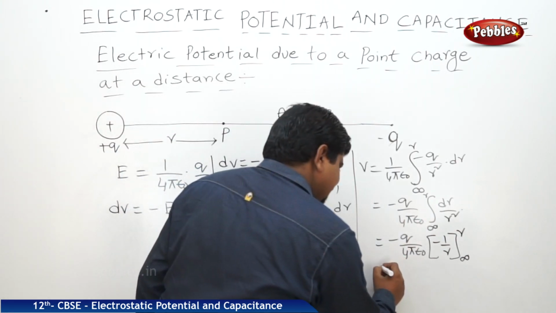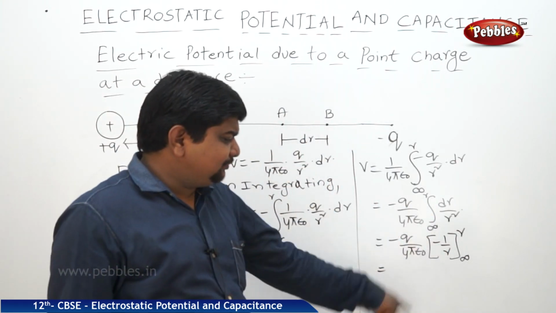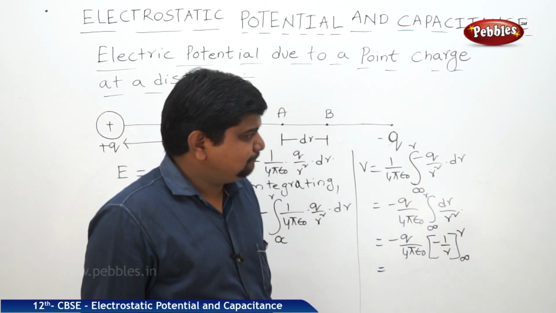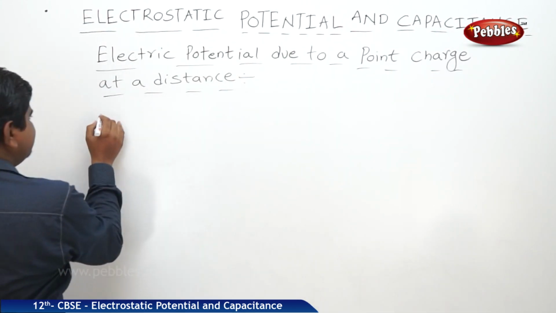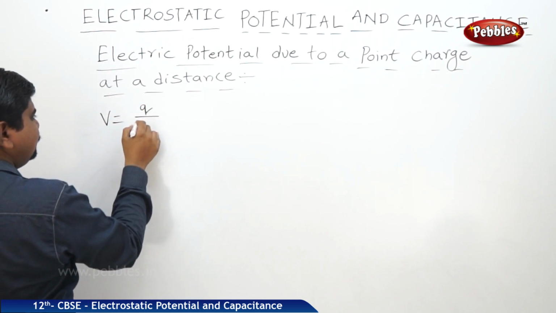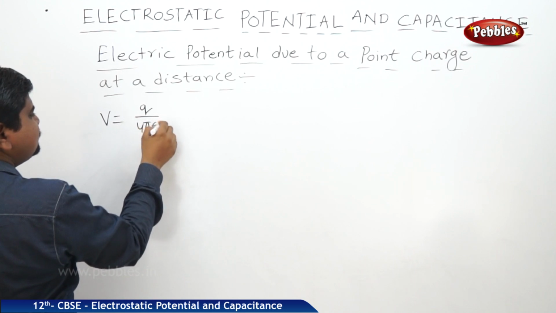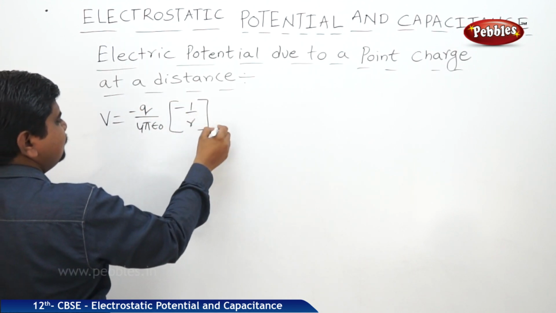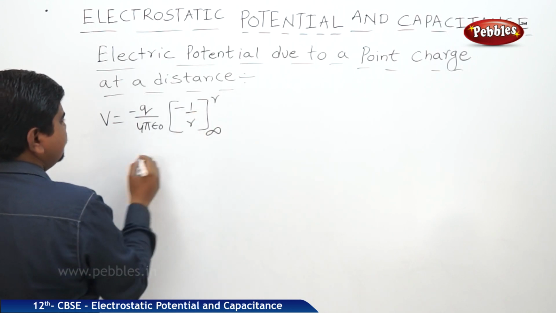Minus into minus plus, q by 4 pi epsilon naught into 1 by r minus 1 by infinity. What is the expression we got? V is equal to q by 4 pi epsilon naught minus q by 4 pi epsilon naught into minus 1 by r from the limits infinity to r.